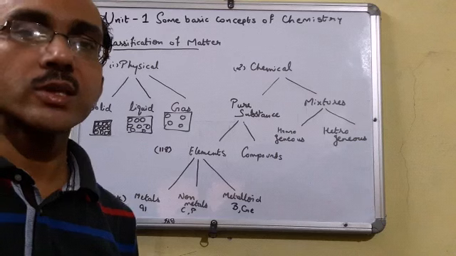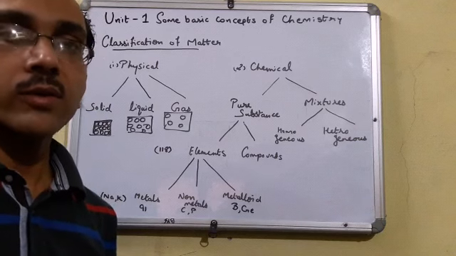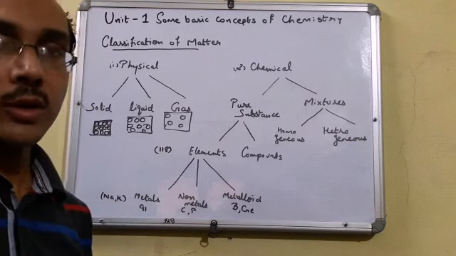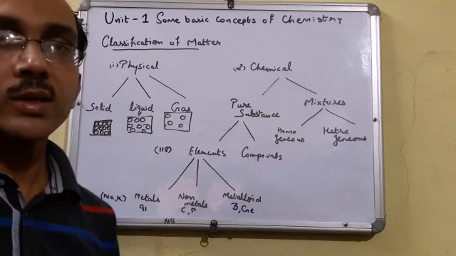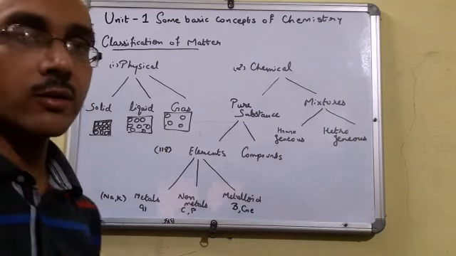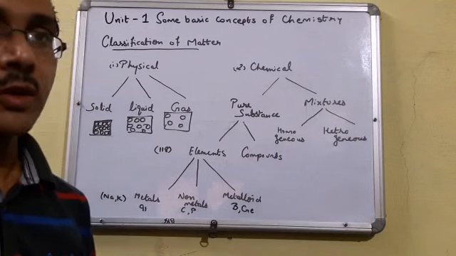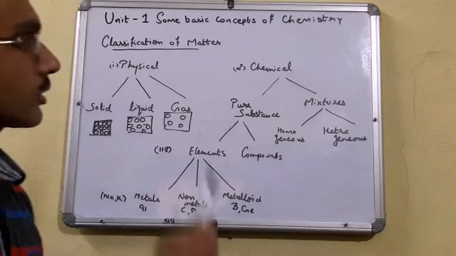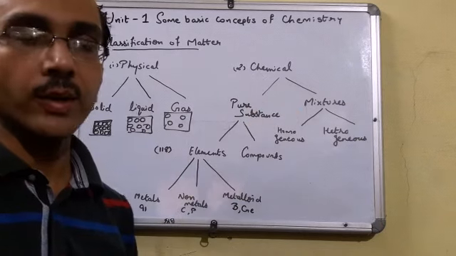In case of a heterogeneous mixture, if we are adding sand in water, after some time we find that sand settles down at the bottom. So in that case, the sand is visible to us. The particles are big enough to see by naked eyes. So in that case, we say it is a heterogeneous mixture. Understood? That is the classification of matter on the basis of physical properties and chemical properties.